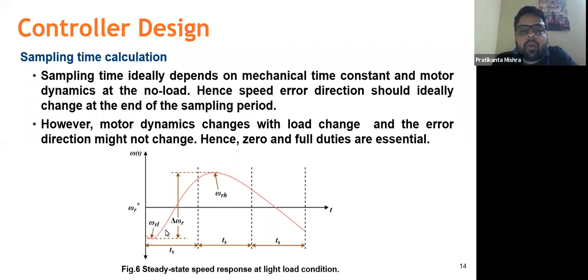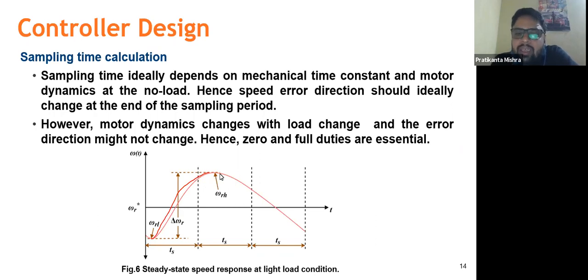When we go for a sampling period, TS, it depends basically upon the mechanical time constant of the motor and the dynamics of the motor at no load condition. So that is the sampling time we have calculated here. Suppose we have properly calculated the sampling time and the parameters or conditions are not varying. In that case, if we have a low duty ratio when the speed is lesser than the reference, and we provide a high duty ratio, then the speed will increase and reach a particular value, that is omega RH.